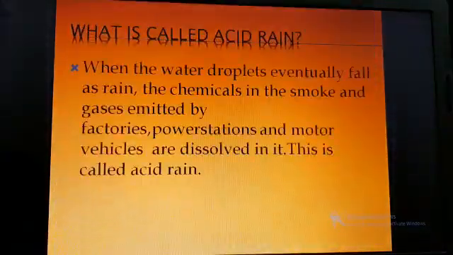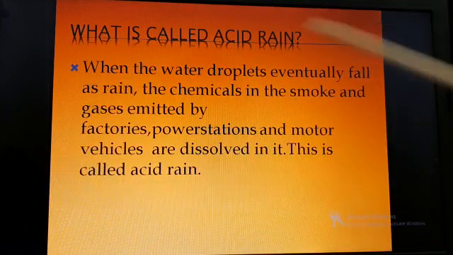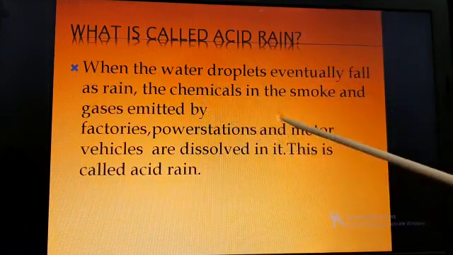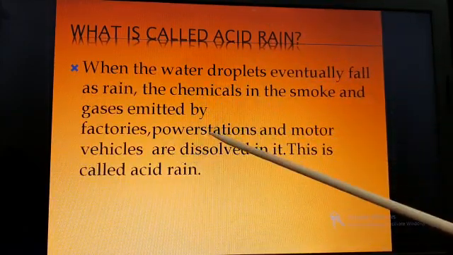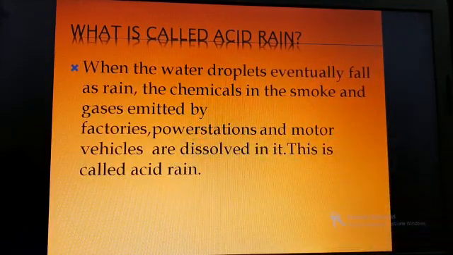So what is this acid rain? When the water droplets eventually fall as rain, the chemicals in the smoke and gases emitted by factories, power stations and motor vehicles are dissolved in it. This is called acid rain.